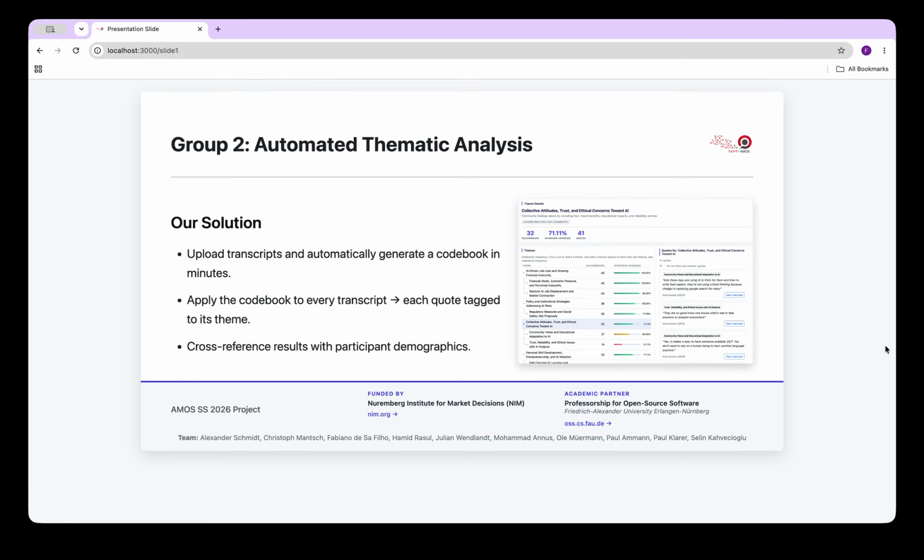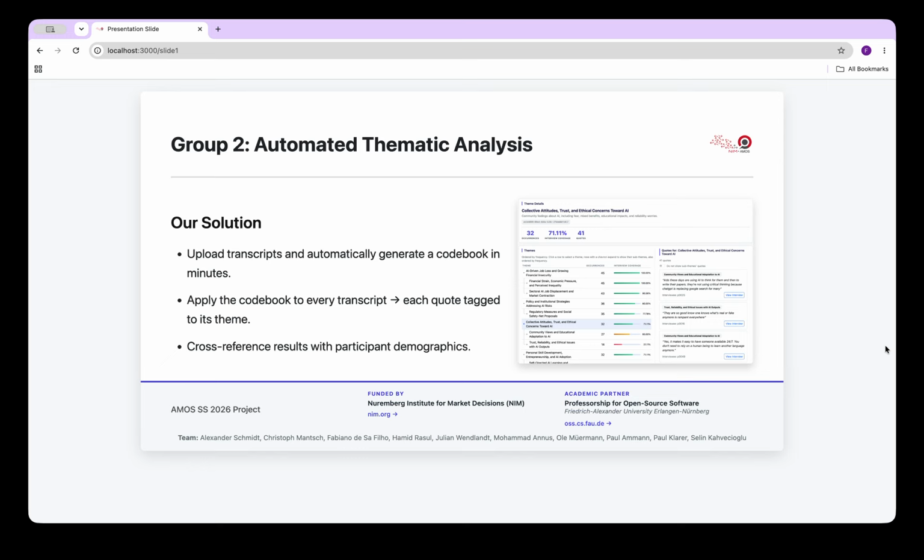Our solution is to automate this entire pipeline. So you would upload your transcripts and the system generates a codebook automatically for you. It then applies that generated codebook back to every transcript, tagging each quote on every transcript to its theme. And then you can see how every theme is present on every interview.